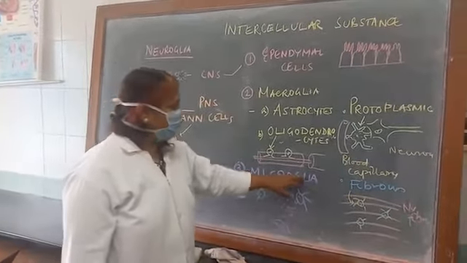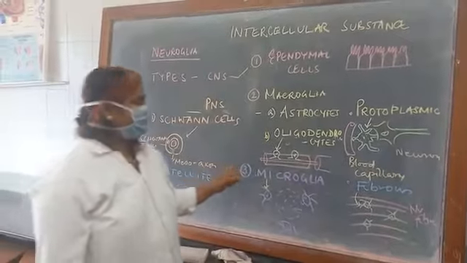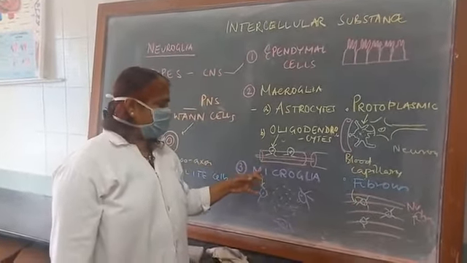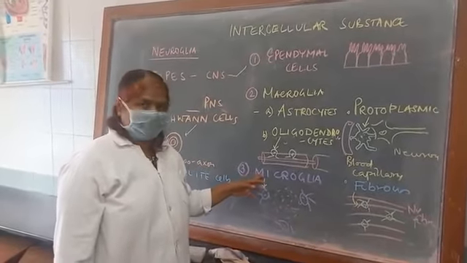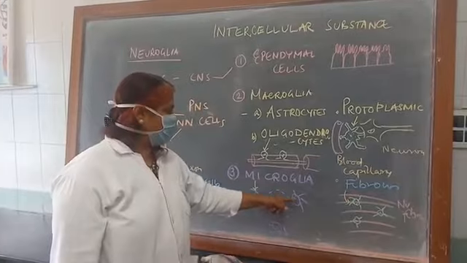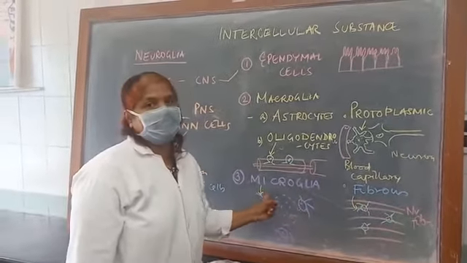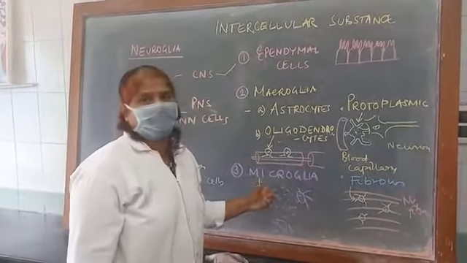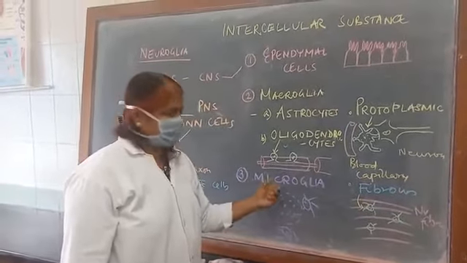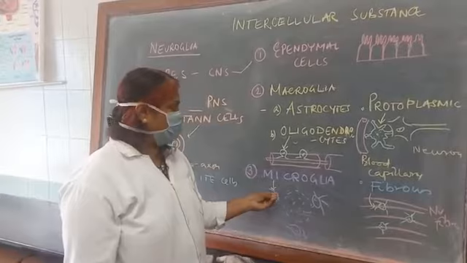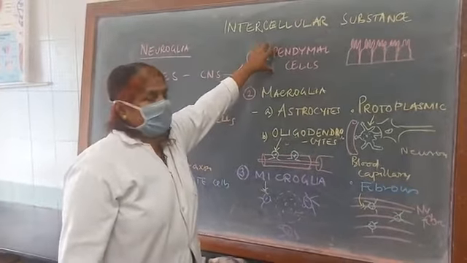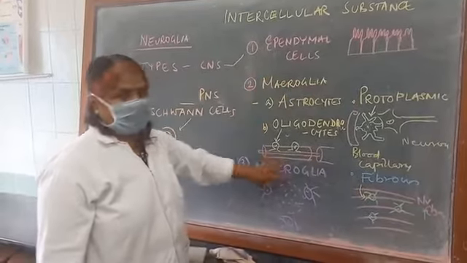Coming to the microglia cells, which are very small in size, these are mesodermal in origin, like the monocytes of the fetal blood. These are mainly the scavengers of the nervous system, helping in phagocytosis. If your neuron is injured, it is surrounded by the microglia cells. These are the scavengers of the nerve cells. Any injury in the brain is dealt with by the phagocytosis done by the microglial cells. So these are the types in the central nervous system: ependymal cells, macroglia and microglia cells.